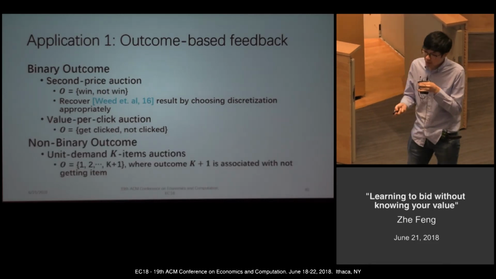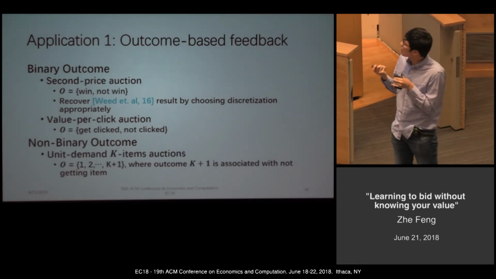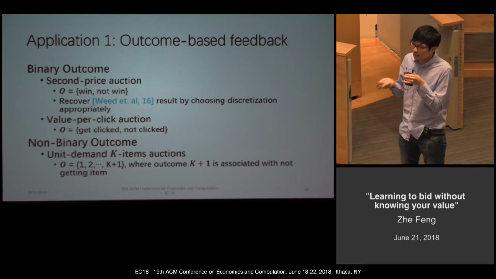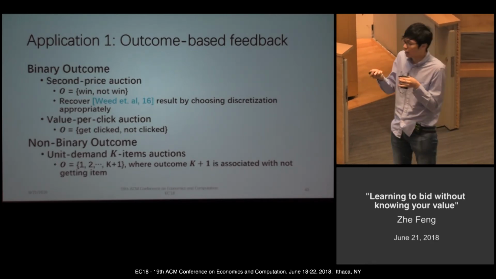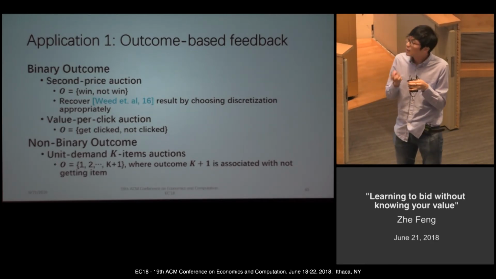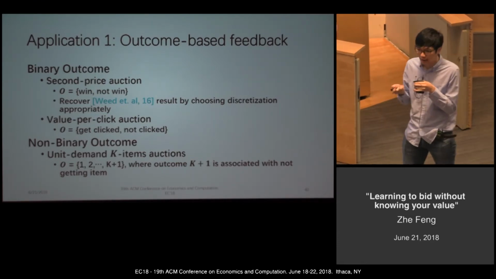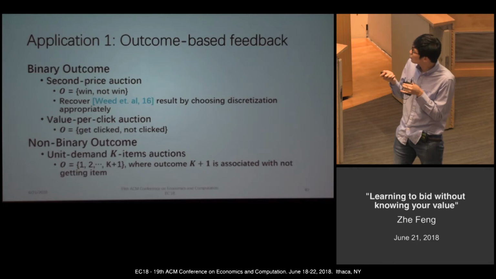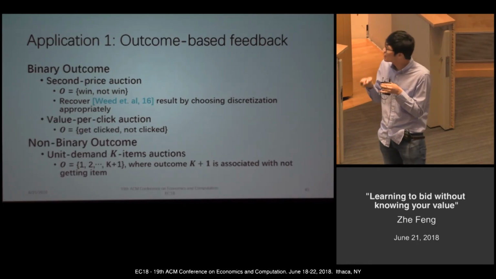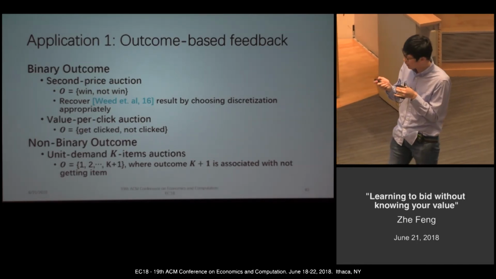For the non-binary outcome case, imagine a unit demand k items auction. Since the bidder can only win one item each time, there are totally k plus 1 outcomes, so we can also easily apply our setting here.